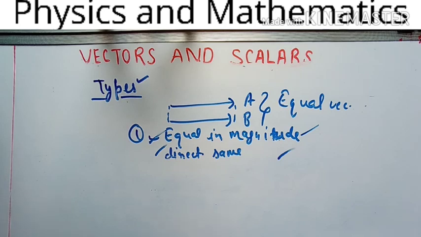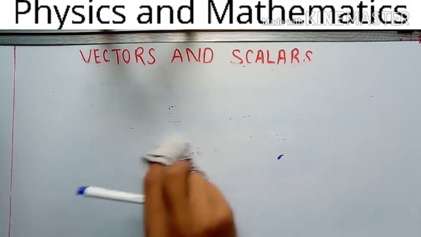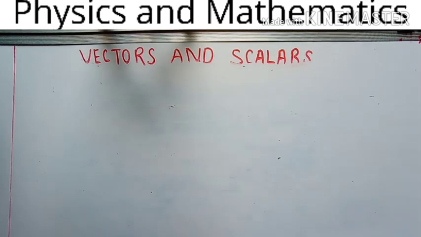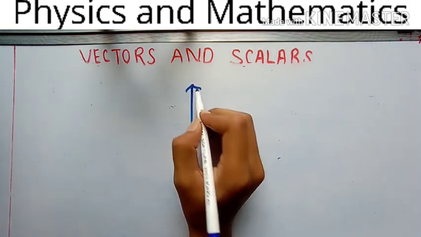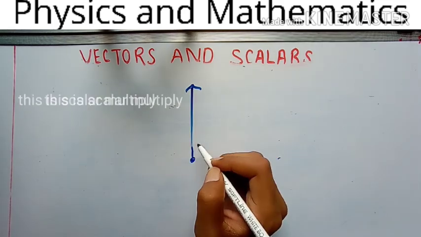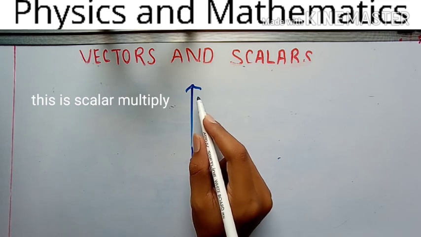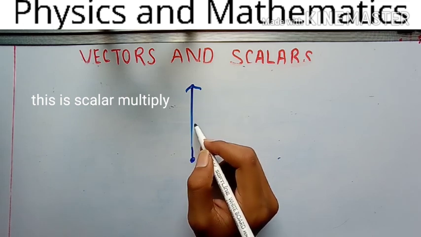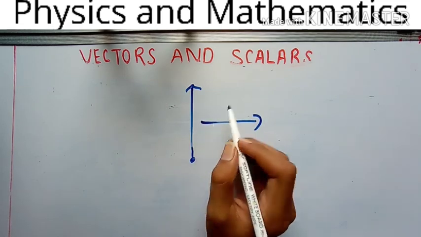So move to the next, multiplication of vectors. How to multiply them? Any vector can be multiplied with any scalar. There will be no change of direction. Direction will remain the same. Suppose that this is the vector and you are multiplying it by a factor 2.